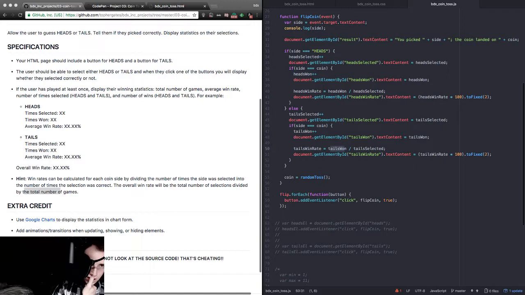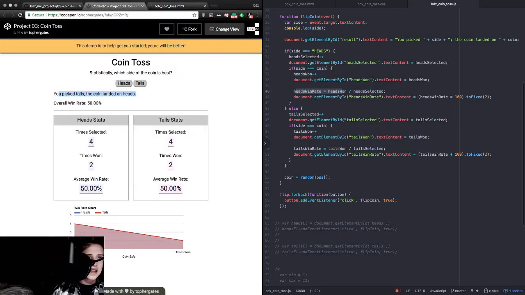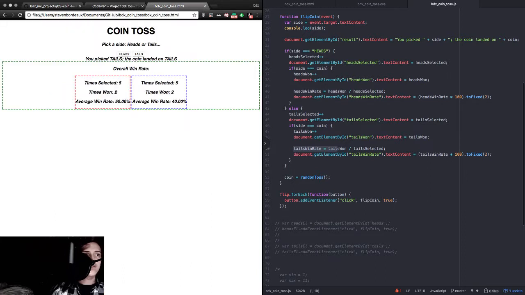I'm trying to think when and where we would call this. Because we ended up putting heads win rate, the percentage, inside our first nested if. And then we ended up putting the tails win rate. Sorry, not this one. This is the example project. That one's flawless. Here's ours, the hilarious version.